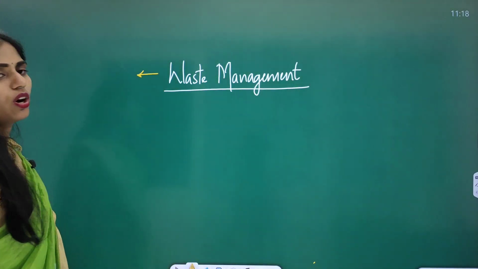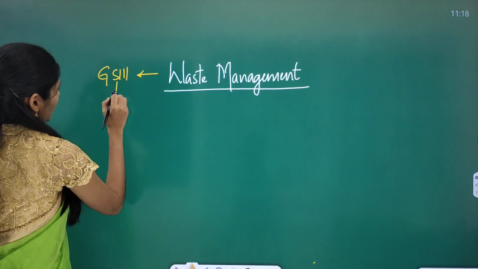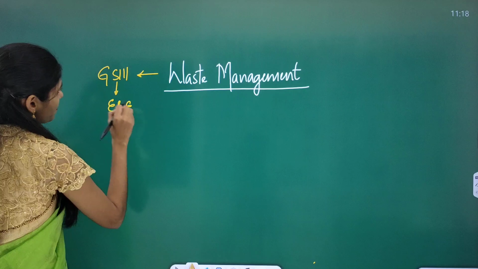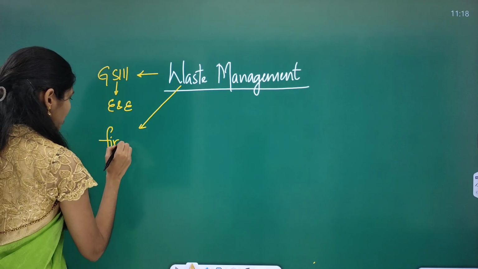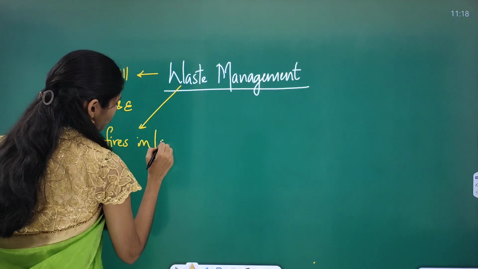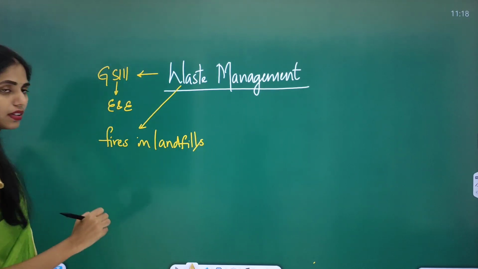Here you have to see lots of dimensions. This article is important for GS Paper 3 under environment and ecology. You can even see the recent fires in landfills, so we can also connect this topic with the present topic.